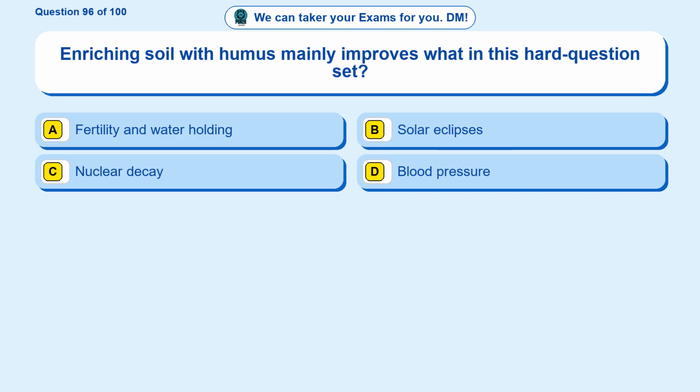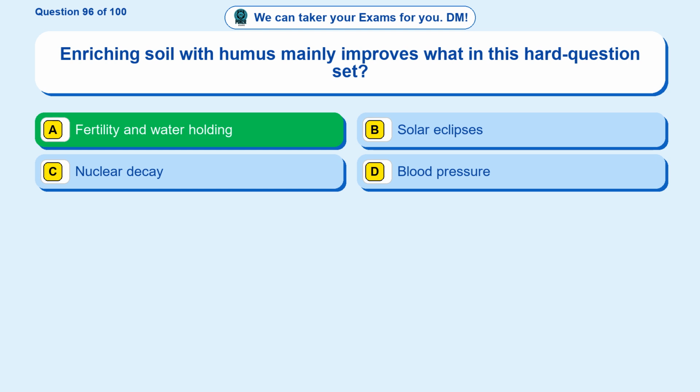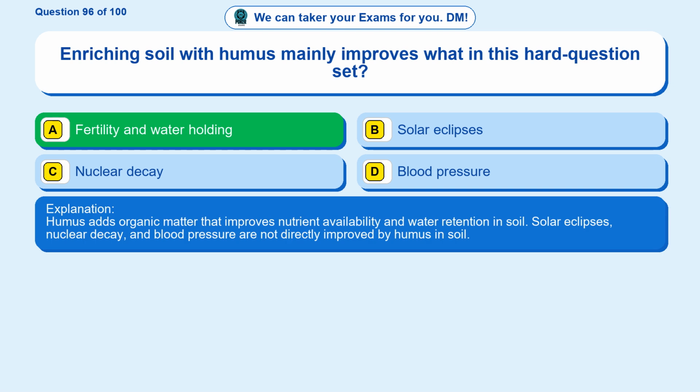Question 96. Enriching soil with humus mainly improves what in this hard question set? Option A, fertility and water holding. Option B, solar eclipses. Option C, nuclear decay. Option D, blood pressure. The correct answer is option A. Fertility and water holding. Humus adds organic matter that improves nutrient availability and water retention in soil. Solar eclipses, nuclear decay, and blood pressure are not directly improved by humus in soil.